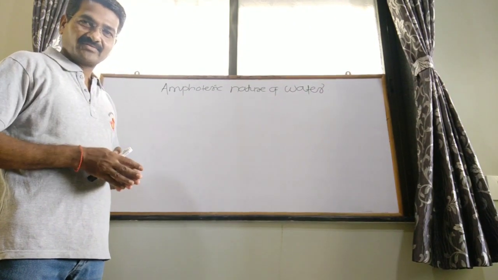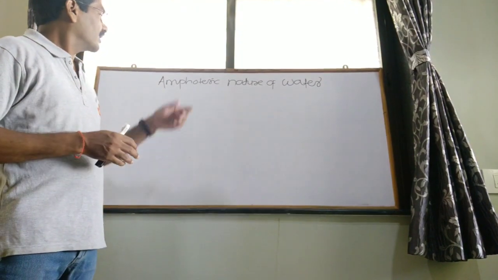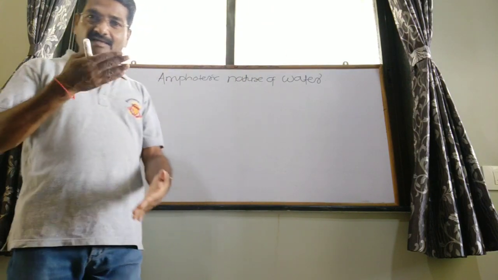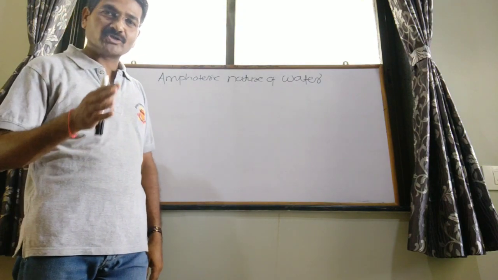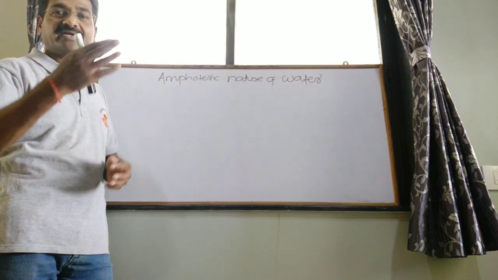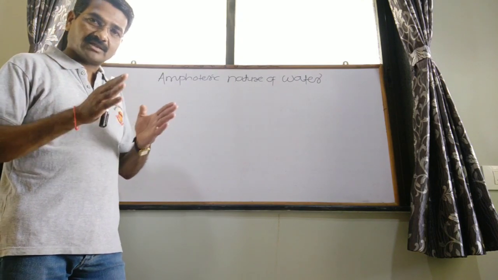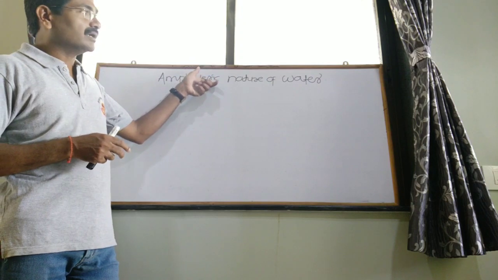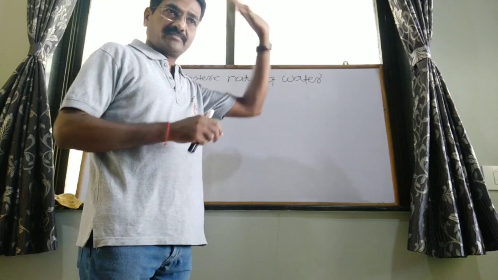In this period we are going to discuss the amphoteric nature of water. In the last period we discussed the Lowry-Bronsted theory, which depends upon proton exchange, and depending upon that we also discussed the conjugate acid-base pair. This term is also concerned with the Lowry-Bronsted amphoteric nature of water.